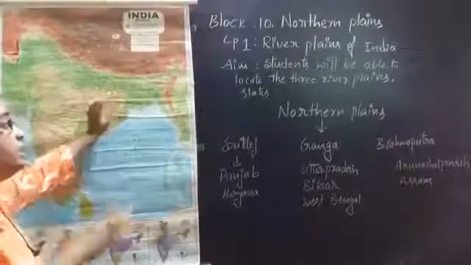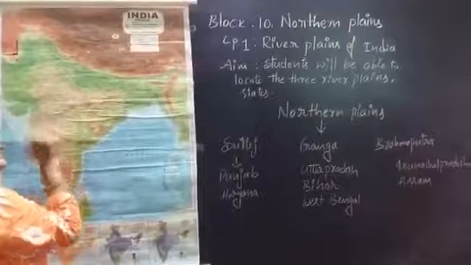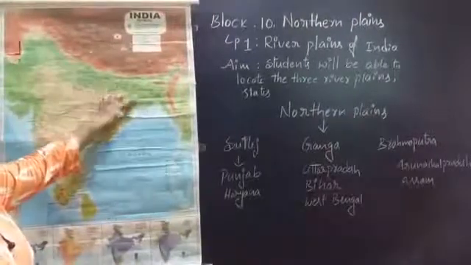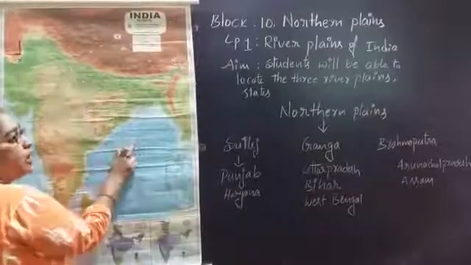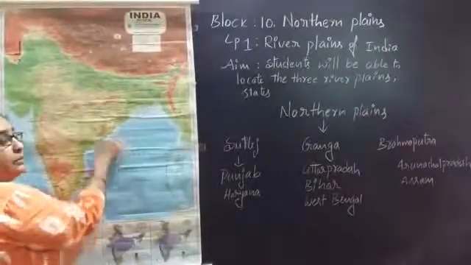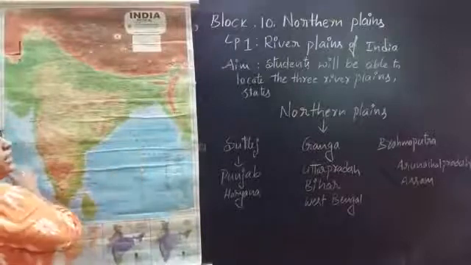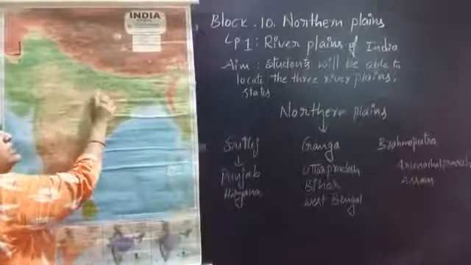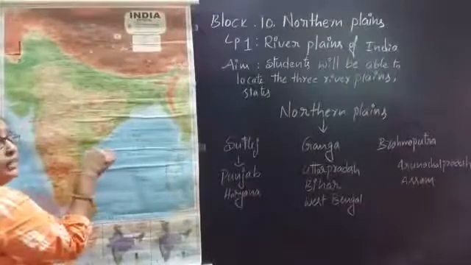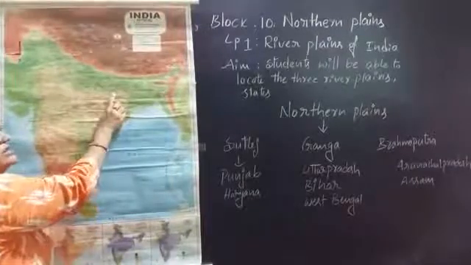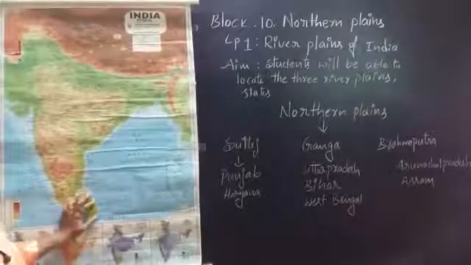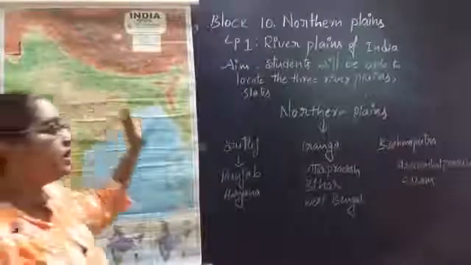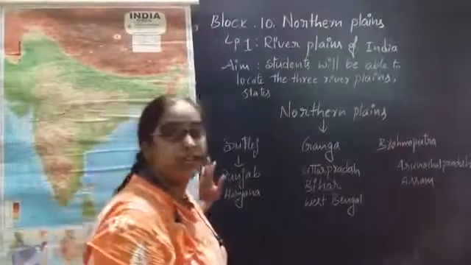And what is a tributary? I already explained in the last class also. One more time I am explaining: if any river flows from top to down, that means up to the end, that means it reaches the Bay of Bengal or any sea, and if small rivers join into that main river, those rivers will be known as the tributaries of that main river. So do you all understand what is a basin and what is a tributary?